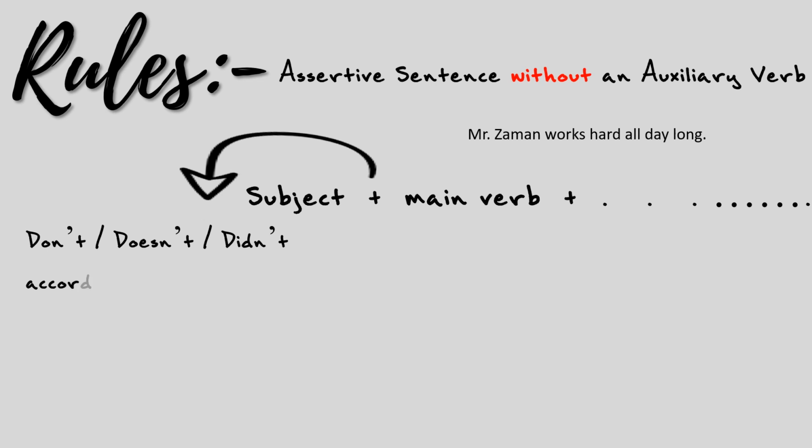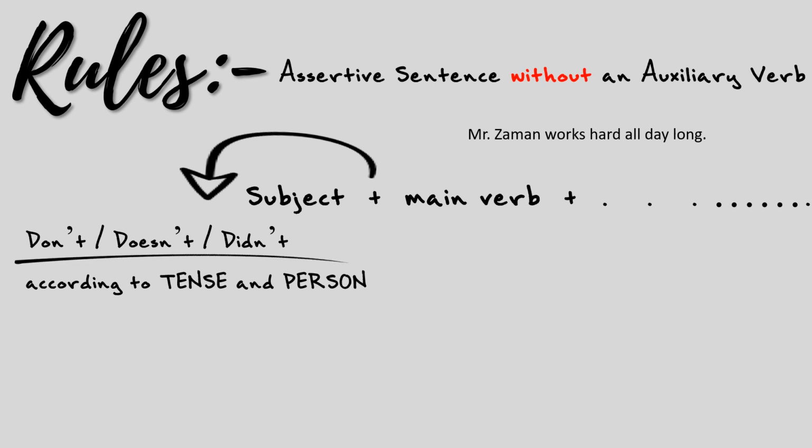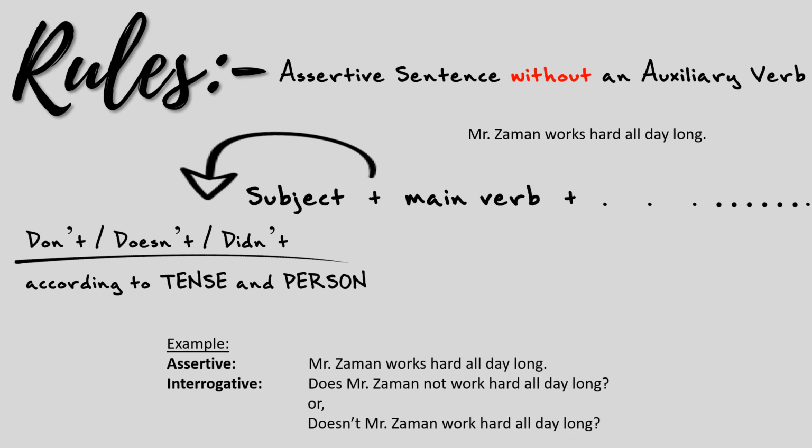As this sentence is an affirmative sentence, we need to make it negative interrogative. That's why we need to add not with the auxiliary verb. As we can see, the sentence is in its present form, and there is an s after the verb, so in this case we have to choose doesn't. So the transformed sentence will be: Does Mr. Jaman not work hard all day long? Or, doesn't Mr. Jaman work hard all day long?